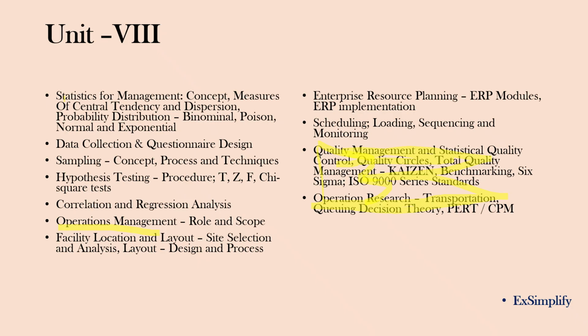Okay, coming to statistics, again concepts: measures of central tendency, dispersion, probability distribution, especially Bayes theorem, binomial, Poisson and normal. After Poisson, you should know what the normal distribution is, what the bell curve is, and everything. Data collection, sampling, hypothesis, correlation and regression. Again, it's a repetition from paper 1, which has a separate unit for statistics. If you have studied it in one paper, you can leave it. It's only repetition, but don't leave the whole topic itself.